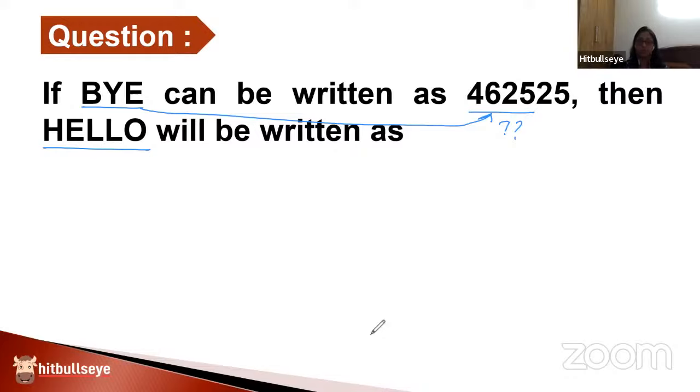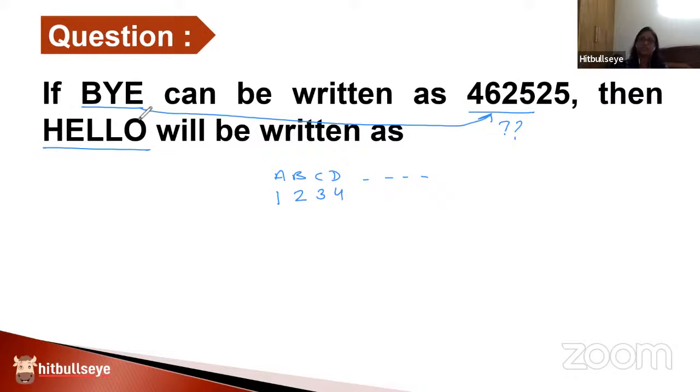What position? English alphabets have certain positions associated with each alphabet, the way you narrate them. If you narrate A, B, C, D and all, you know that A comes at the first place, B comes at the second place, C comes at the third place, D comes at the fourth place, and so on.